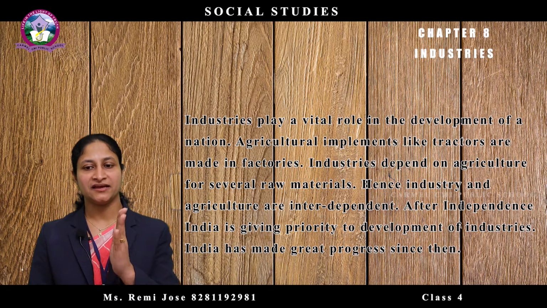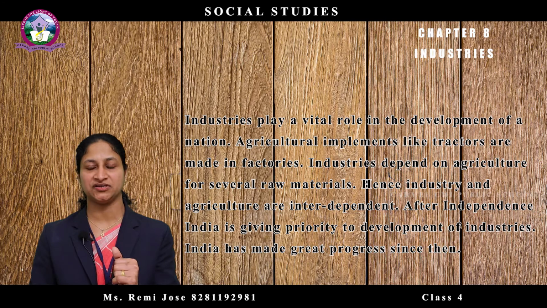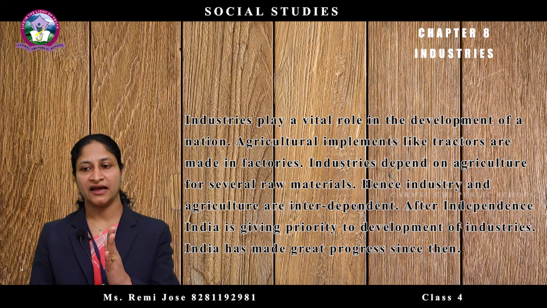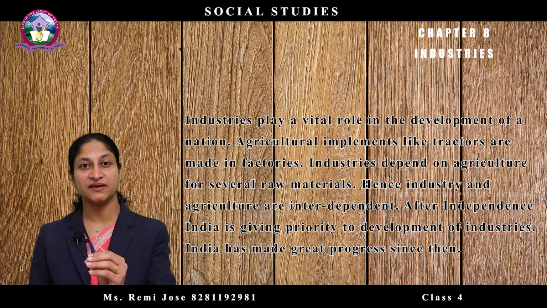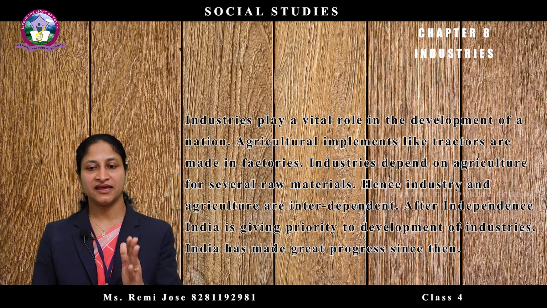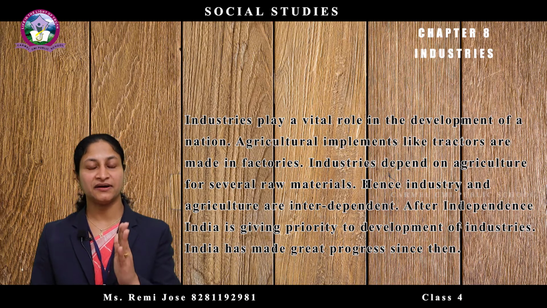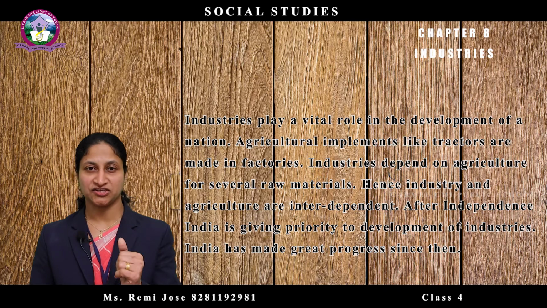In India, some industries are mineral based. Example, iron and steel industry and cement industry. They are mineral based industries. Then some others are agriculture based. Example, sugar industry and textile industry. Sugar industry and textile industry are based on agriculture.